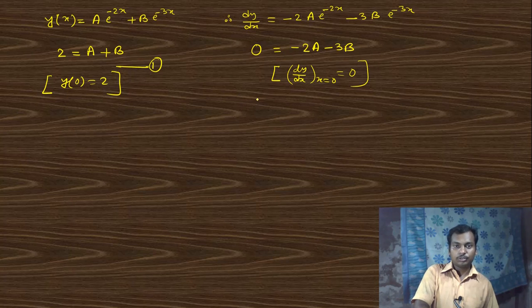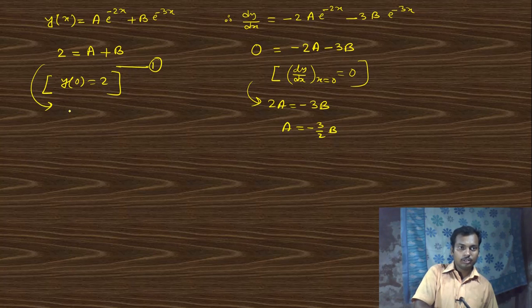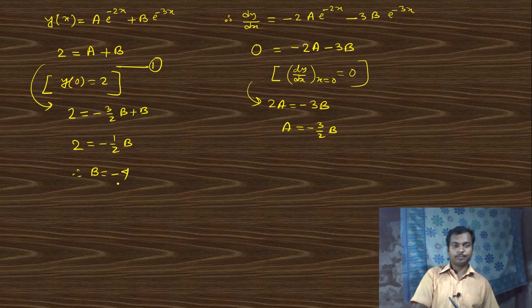Okay, so from this 2a equals to minus 3b, that is a equals to minus 3 by 2 b. If we put in this, 2 equals to a, that is minus 3 by 2 b plus b, so this is minus half b, so b is nothing but minus 4, right?